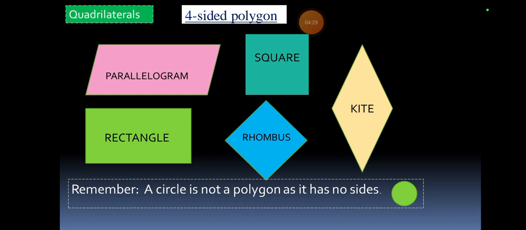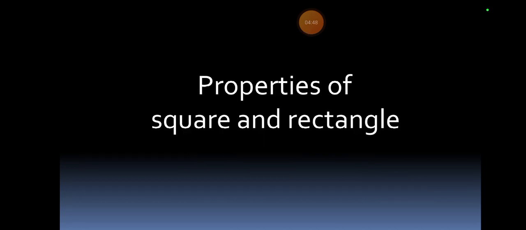Something that you have to remember, you have to put in your mind, is that a circle is not a polygon as it has no sides. Most of us consider a circle as a polygon, but it is not, because it has no sides. Basically it's a simple shape, it's not a polygon.